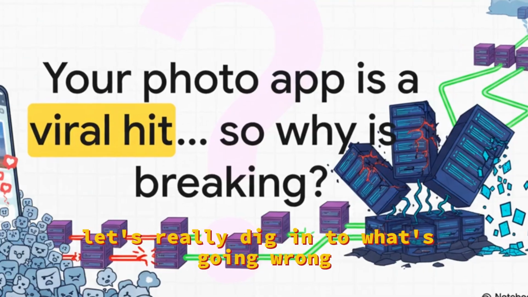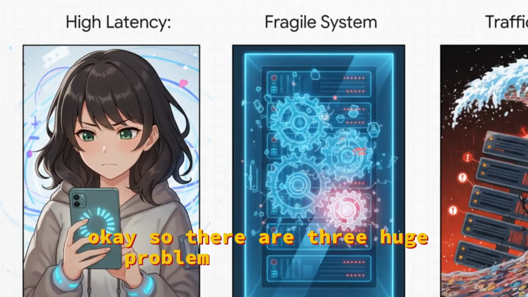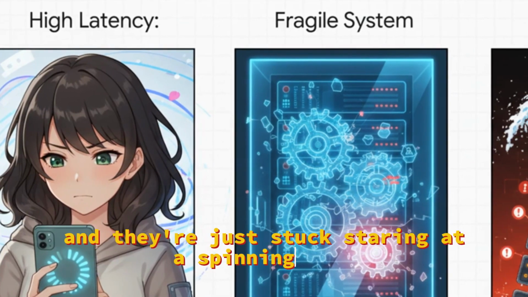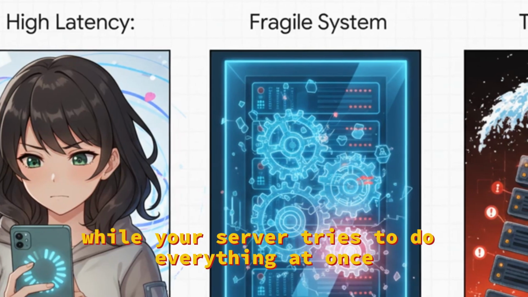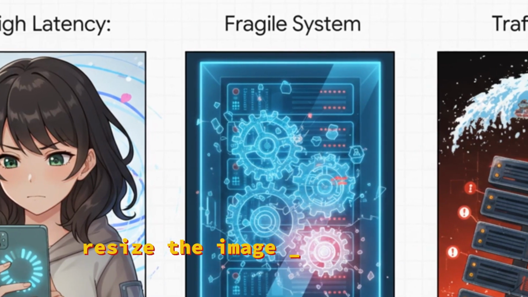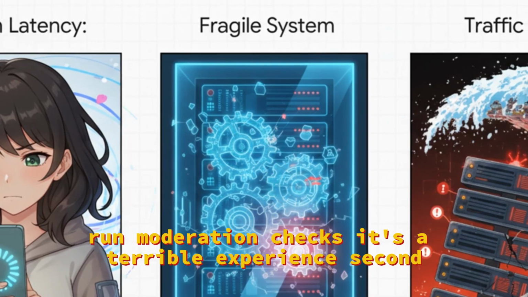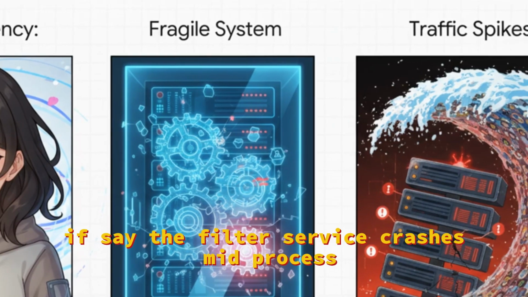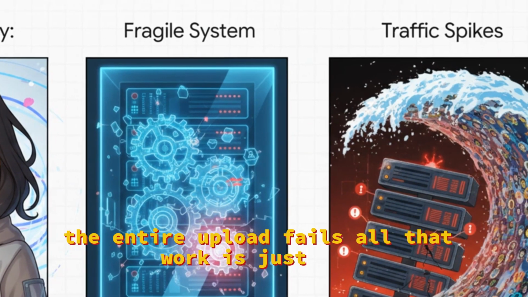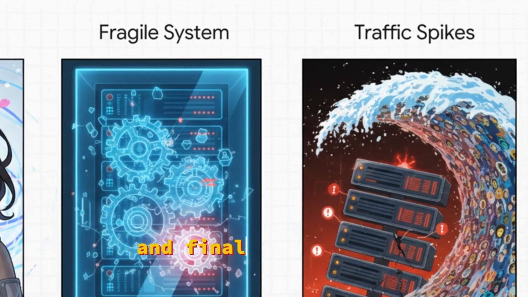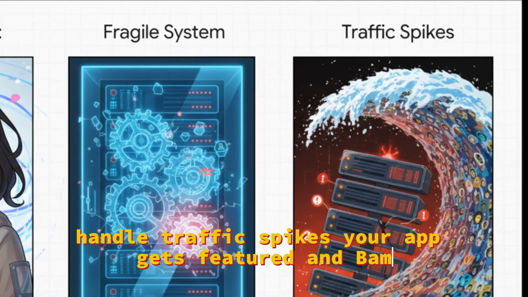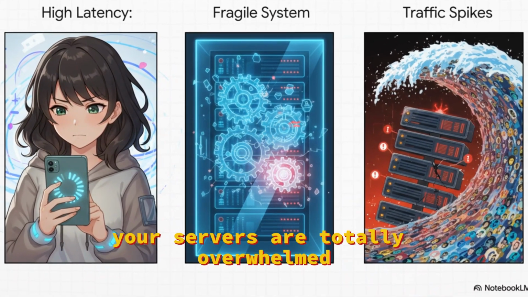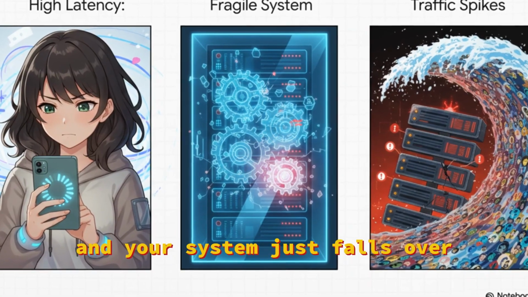Let's really dig into what's going wrong. Okay, so there are 3 huge problems here. First off, latency. Your users hit upload and they're just stuck staring at a spinning wheel while your server tries to do everything at once. Resize the image, apply filters, run moderation checks. It's a terrible experience. Second, the whole system is incredibly fragile. If, say, the filter service crashes mid-process, the entire upload fails. All that work is just gone. And finally, you can't handle traffic spikes. Your app gets featured and bam, you go from 50 uploads a second to 50,000. Your servers are totally overwhelmed, requests start getting dropped, and your system just falls over.